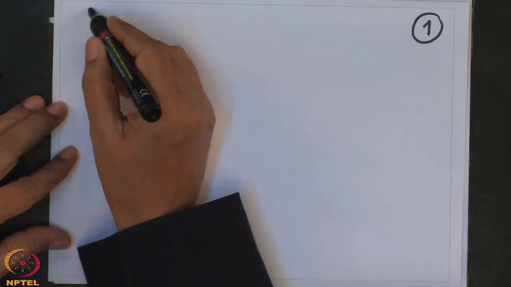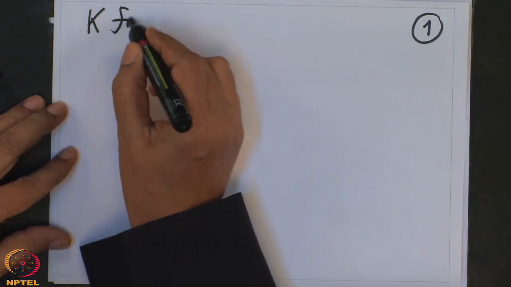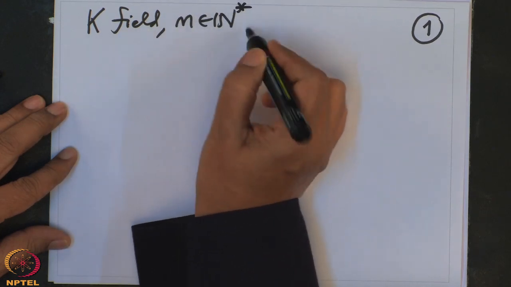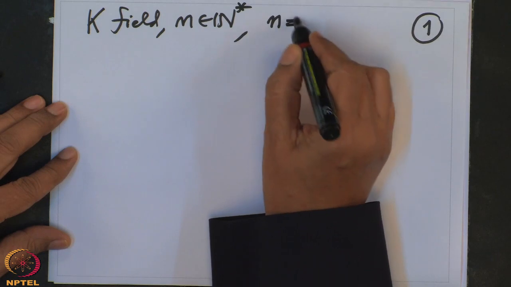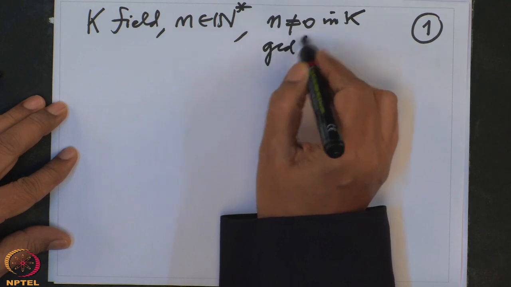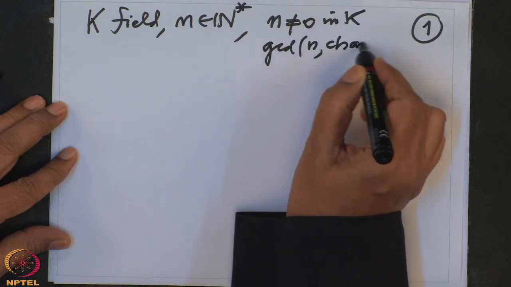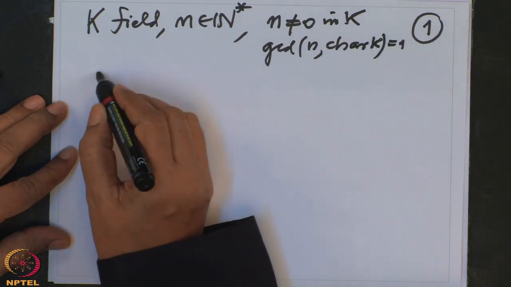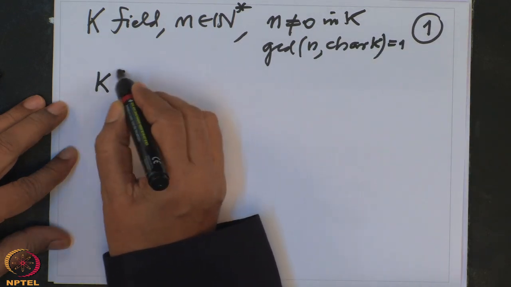Okay, so let us summarize what we have done in the last lecture and a couple of lectures before that. What we did was: K any field, n a non-zero natural number, and the assumption that n is not equal to 0 in K. So that is, the GCD of n and the characteristic of K, these are co-prime.